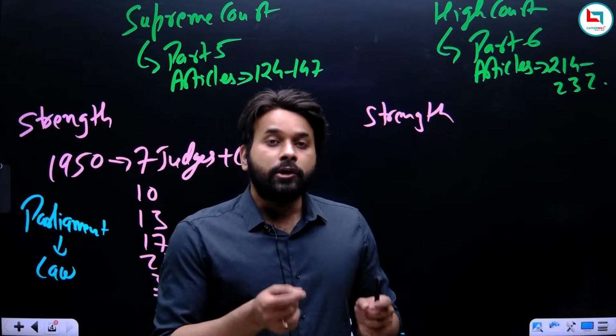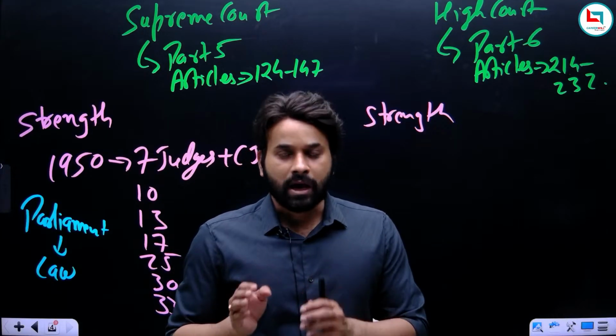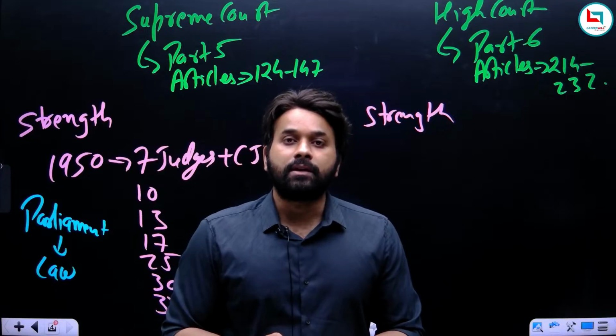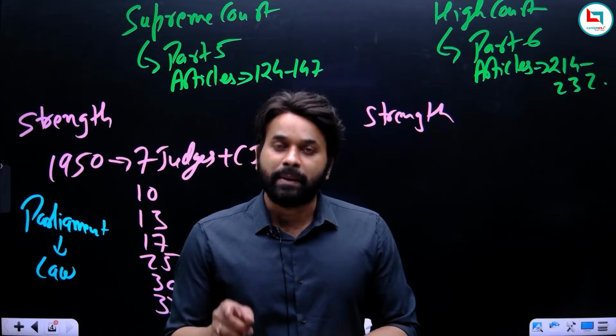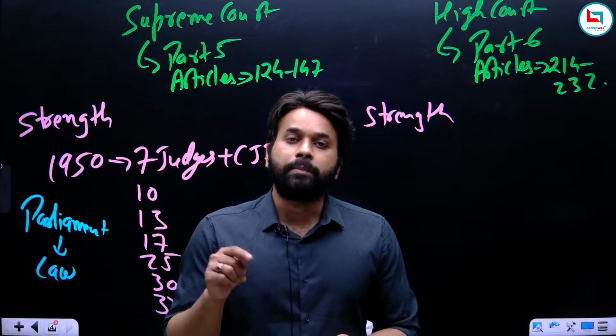So the constitution has not determined the strength of judges of High Court, and it depends upon the President, who will determine from time to time, depending upon the workload, how many judges should be there in a High Court.